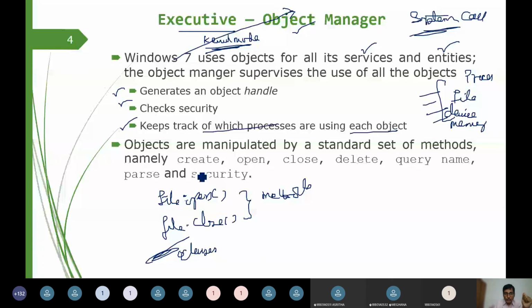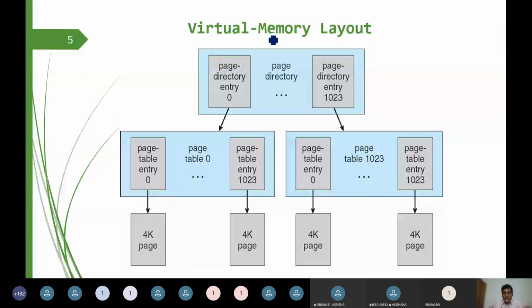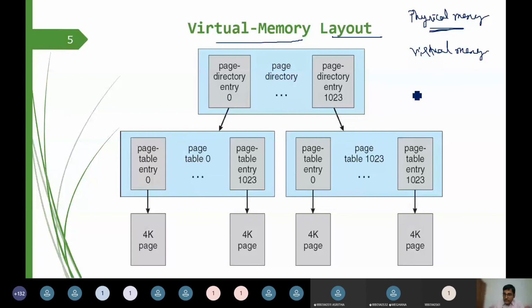Next we have the constraints regarding the virtual memory layout. Physical memory is there, then we are going to have virtual memory, and we are going to have secondary memory.